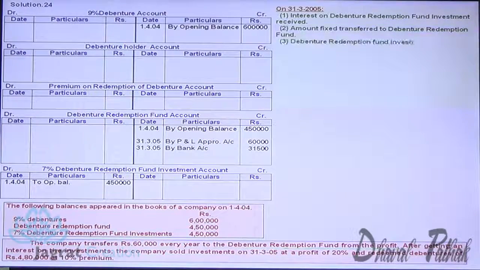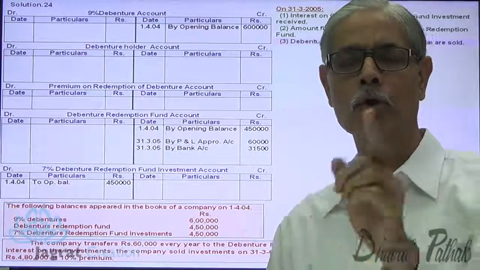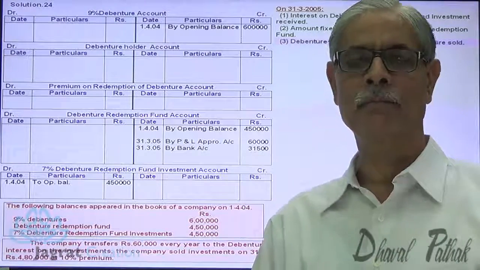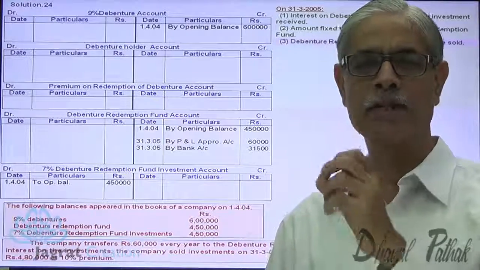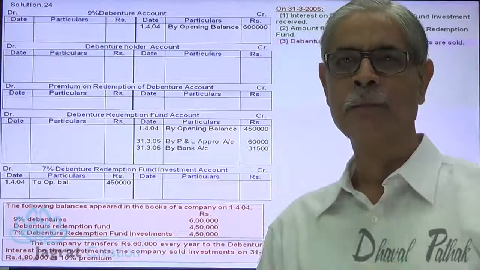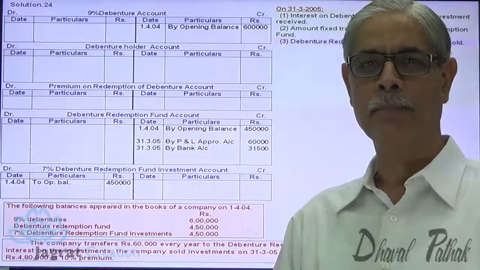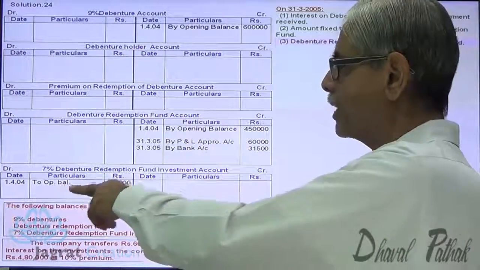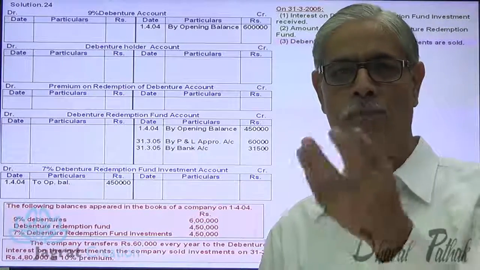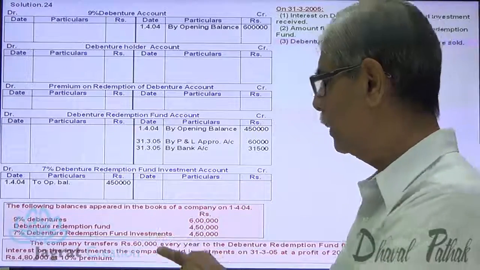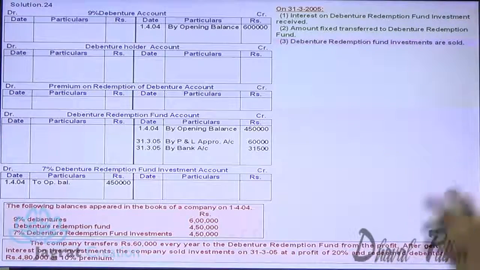The third transaction: debenture redemption fund investments are sold. Now the company wants to redeem 4,80,000 of liability, that is of debentures, out of a total liability of 6 lakhs. For that purpose, debenture redemption fund investments have been sold. The debenture redemption fund investments are of 4,50,000 in size. They have been sold at a profit of 20%.